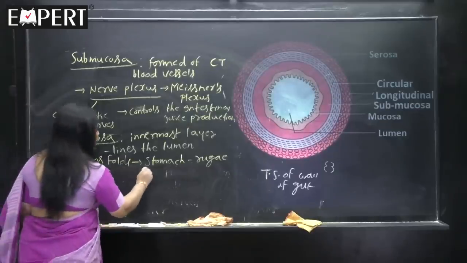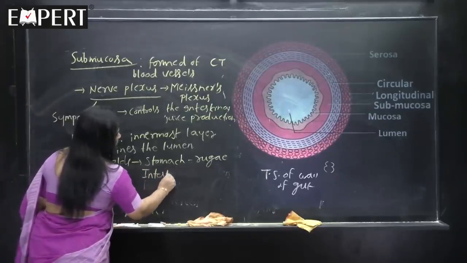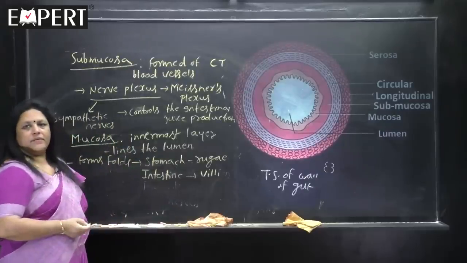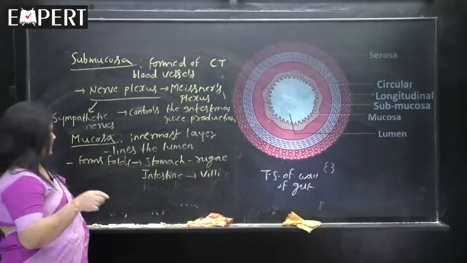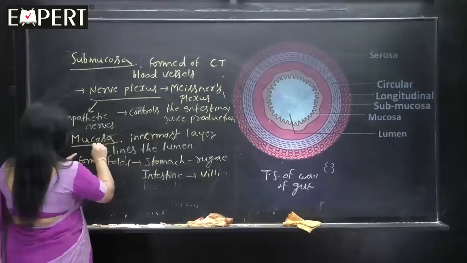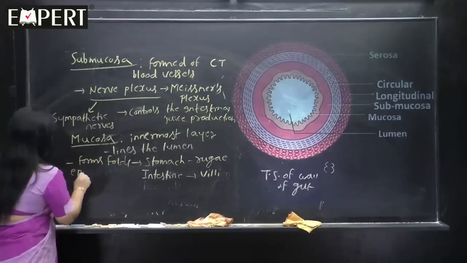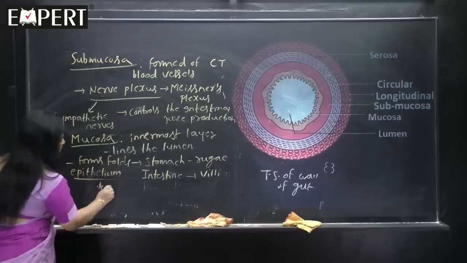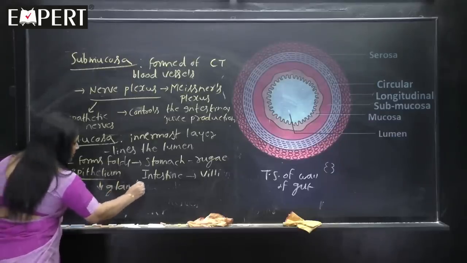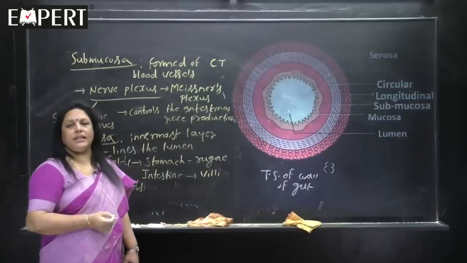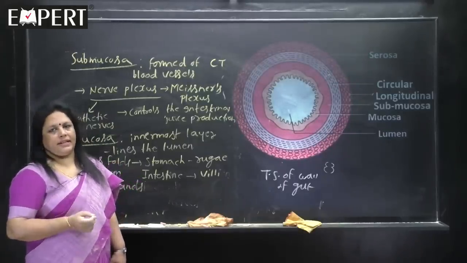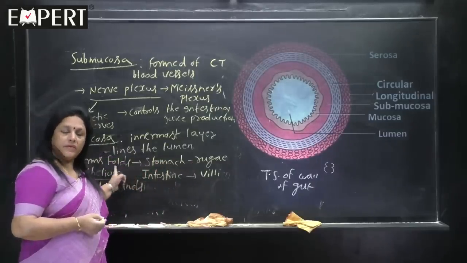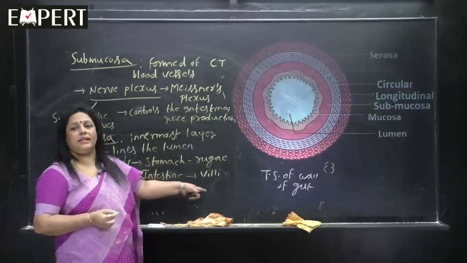And in the intestine it forms villi, like this. So actually, which layer of the mucosa? The epithelium layer of the mucosa also produces glands. It forms the folds and it also contains the glands, whether it is stomach or intestine. So, the folds of the mucosa in the stomach are called rugae. The folds of the mucosa layer in the intestine are called villi.